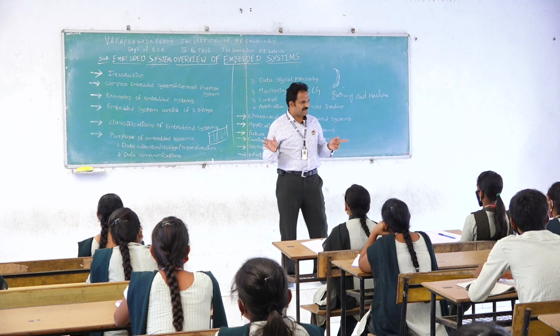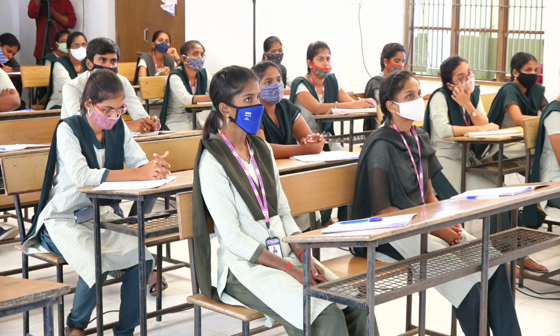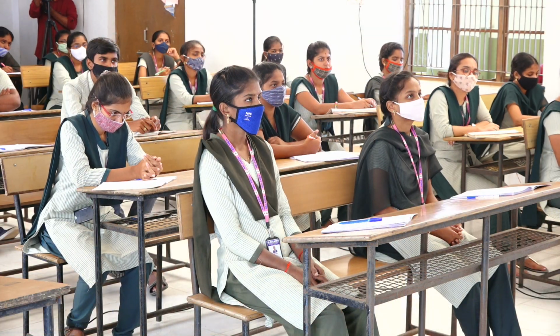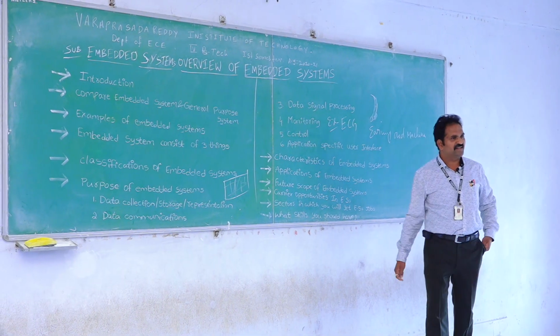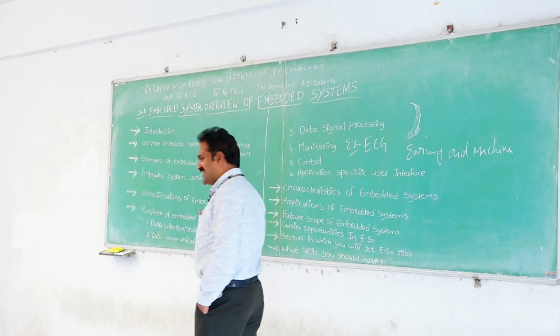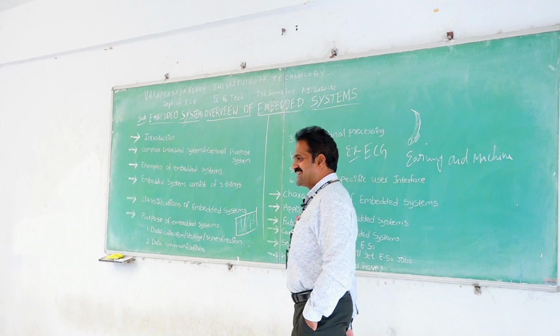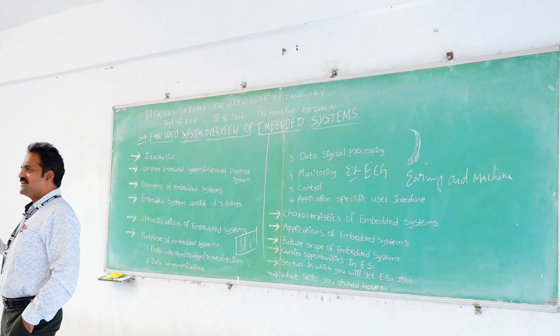General applications are also available, particular applications are also available, but here it is used in particular applications. That is the greatness of our embedded system. So that's why the purpose of an embedded system is data collection, data representation, data storage, similarly data communication and also data signal processing, control, monitoring, application specific interface.